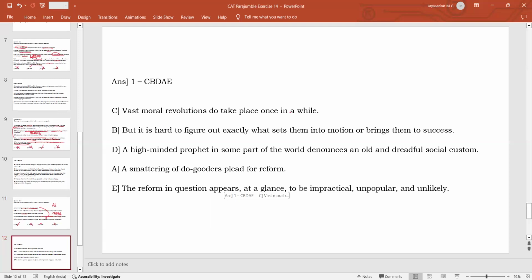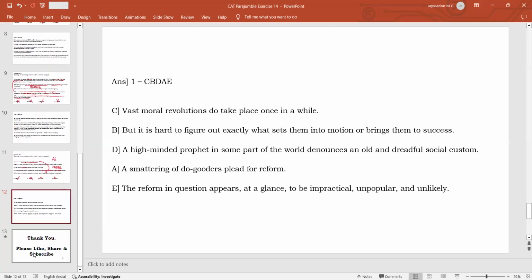So moral revolutions take place once in a while. It is hard to figure out how it happens. A high-minded prophet in some part of the world denounces an old and dreadful custom. Then do-gooders plead for reform, and the reform, even at a glance, appears to be impractical, but generally it happens. That is how moral revolutions happen. So this is how the sequence is formed.